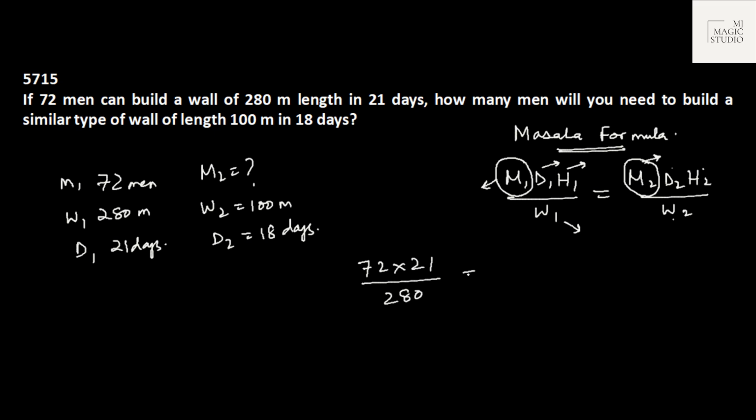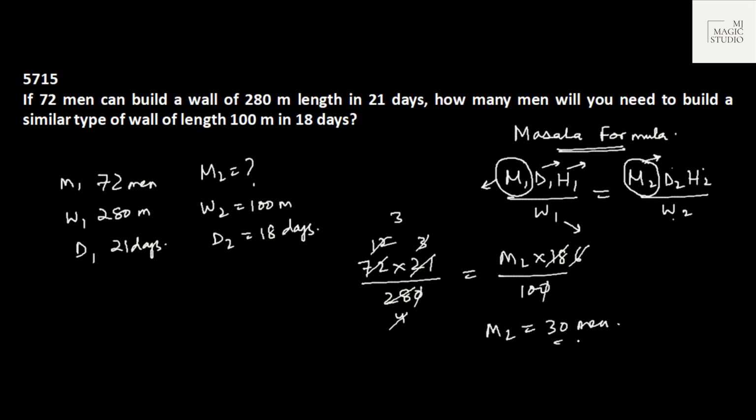72 into 21 by 280 equals M2 into 18 by W2, that is 100. We just need to solve and find. 7, 3, 7, 4, 3 gone here, 6, 6 is 12, and this is 3. And so now M2 equals 3 into 10, that is 30. So 30 men would be required to build the same type of wall of 100 meter in 18 days. Do remember this formula, go through Rule 8, the masala formula, and try to solve.